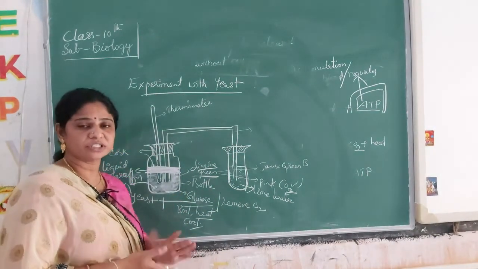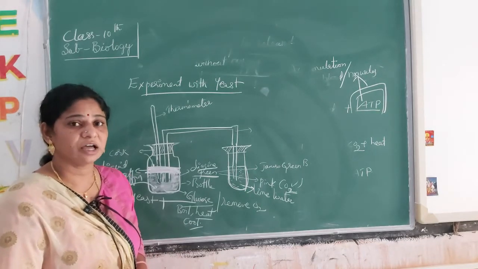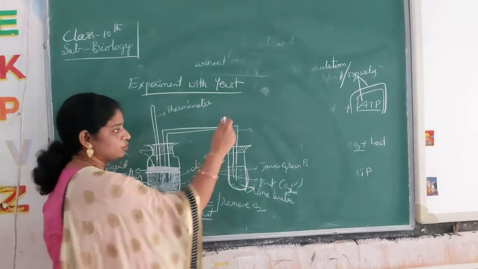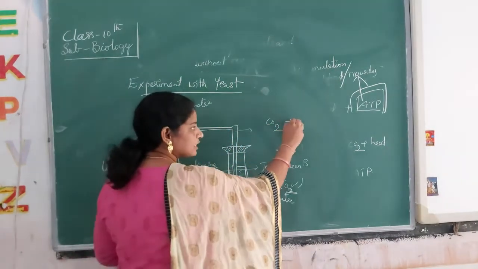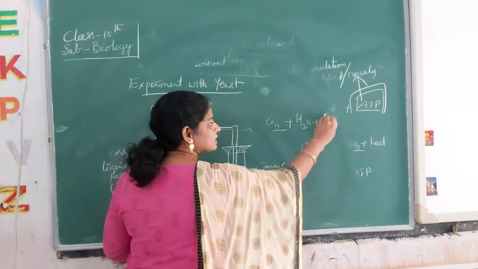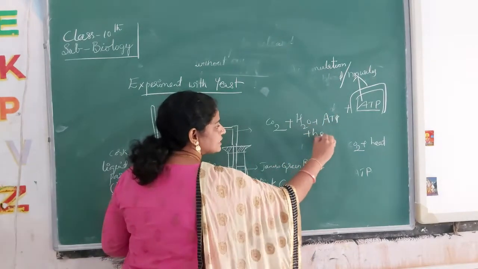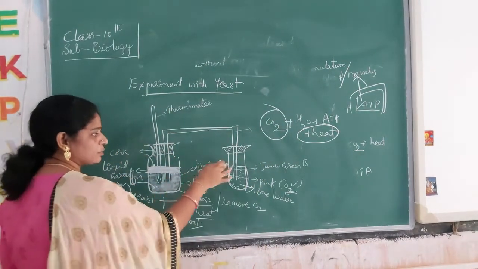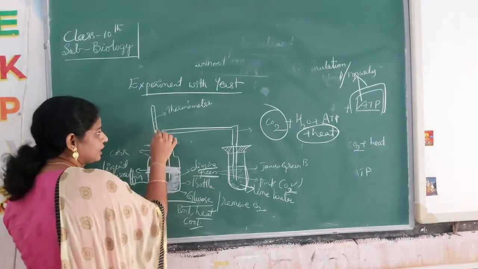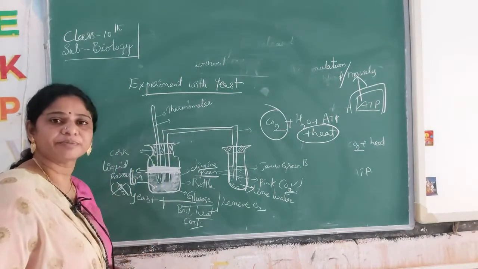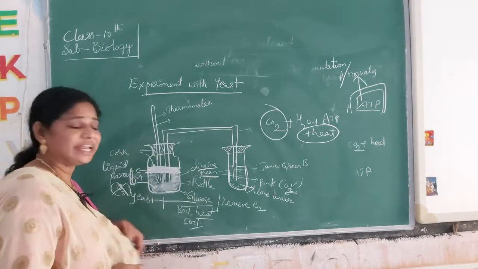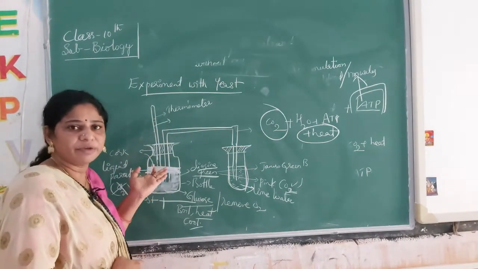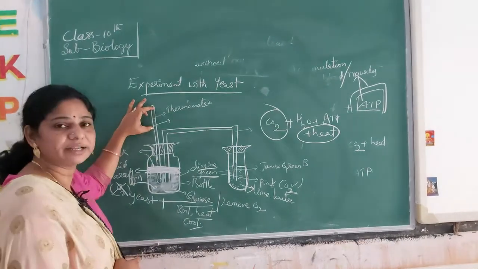During fermentation, or anaerobic respiration, in the absence of oxygen, yeast converts the glucose into the end products: carbon dioxide plus water plus ATP, and heat is released. Heat is released and carbon dioxide is released, and we will know this here. The thermometer shows a rise in temperature. If heat is released, the temperature increases obviously, so we can see it in the thermometer.